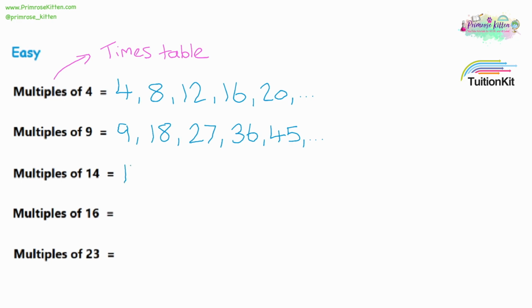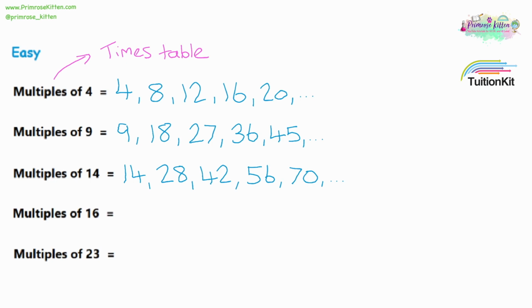Now, looking at the 14 times table, with mental arithmetic, we can just add on 10 and 4 each time. So 14 plus 10 is 24, plus 4 is 28. 28 plus 10 is 38, plus 4 is 42. 42 plus 10 is 52, plus 4 is 56, and 56 plus 10 is 66, plus another 4 is 70. And again, we could continue, but we'll stop after the first 5.